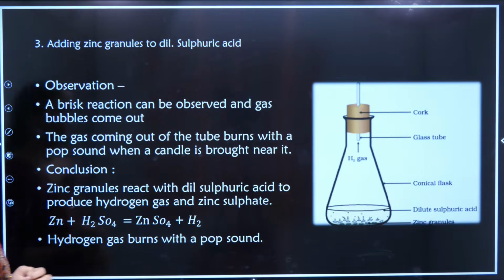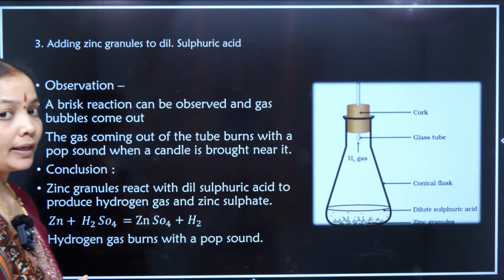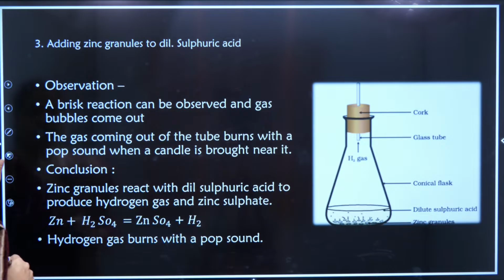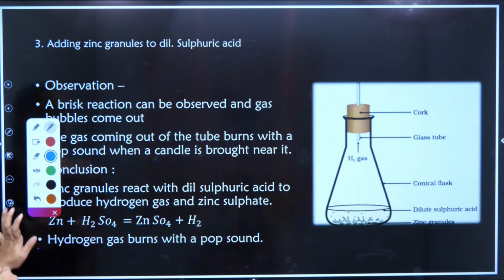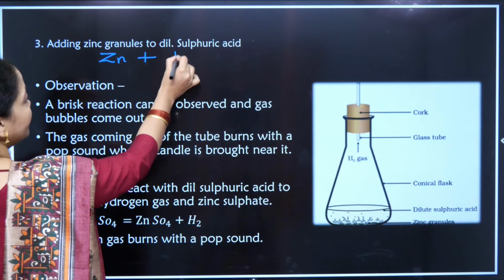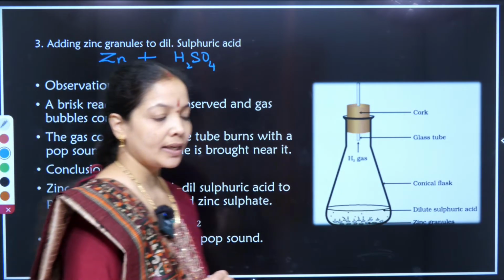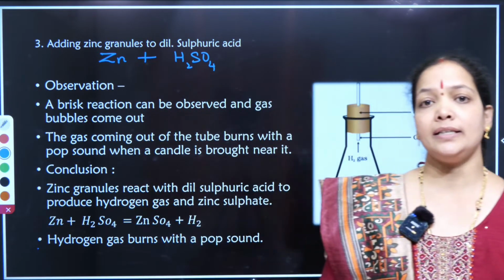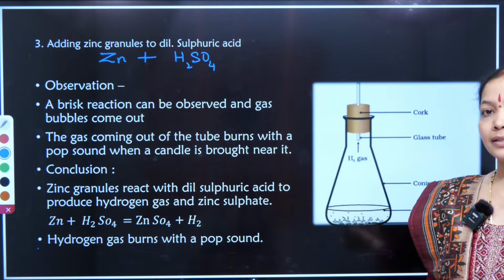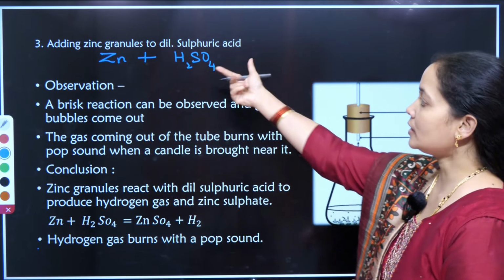In the third activity, we have just taken some zinc granules and are adding them to dilute sulfuric acid. In this activity, what are we doing? We have taken zinc granules. Zinc is represented with Zn and we are adding it with H2SO4. Sulfuric acid, H2SO4, is one of the major acids present in the atmosphere with us. There are 3 important acids: nitric acid, sulfuric acid and hydrochloric acid, out of which we have taken sulfuric acid.